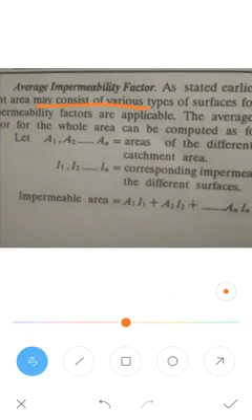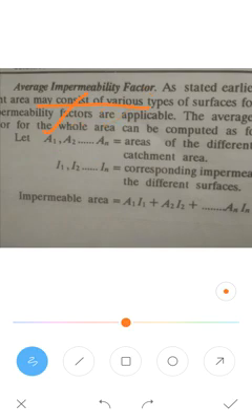For the catchment area, we take different areas, maybe with different surfaces. There will be n number of areas.